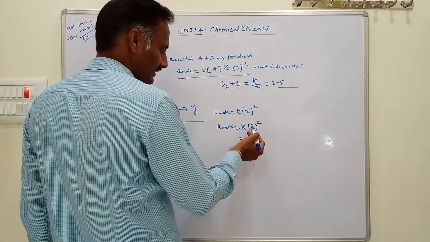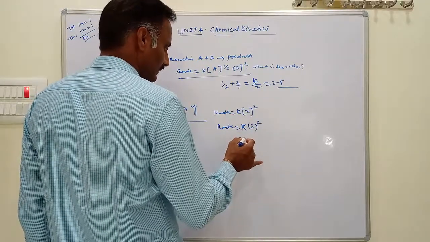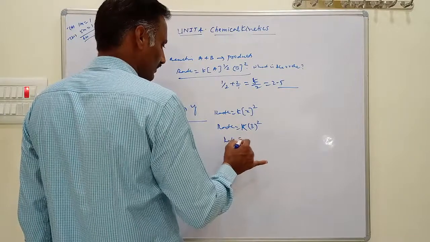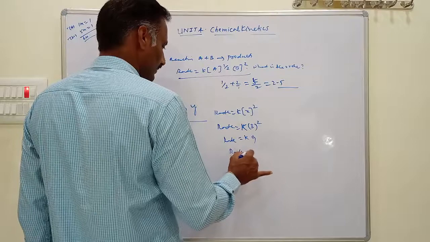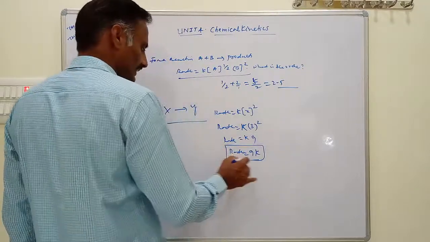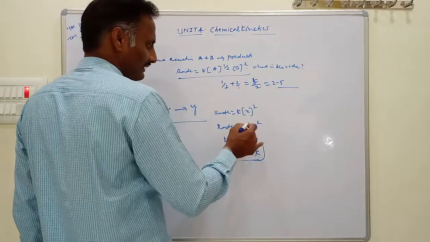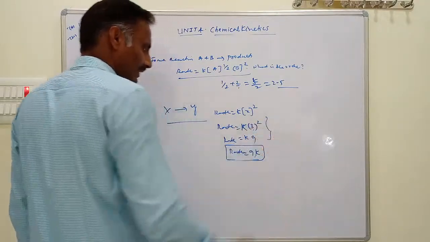By increasing the concentration of X 3 times, that is 3 squared, the rate equal to K into 9, that is, the rate of reaction equal to 9K. That means the rate increases 9 times by increasing the concentration of X 3 times. This type of question can be asked in examinations.